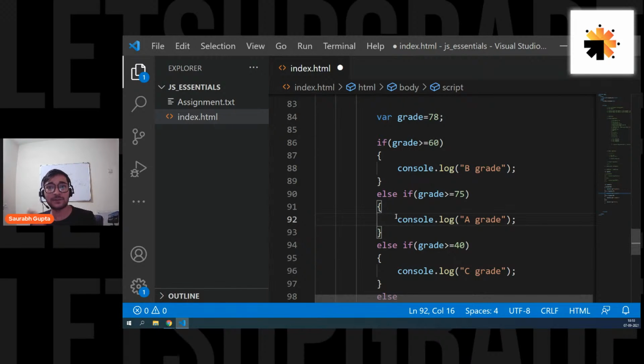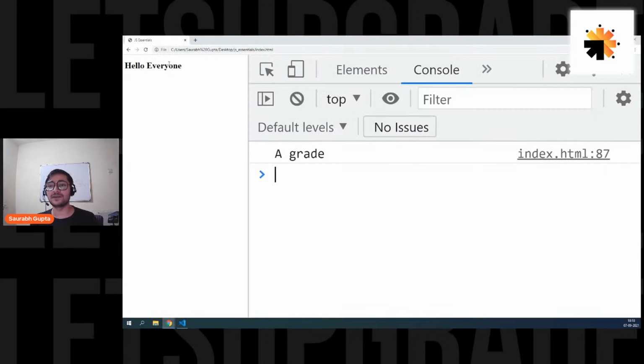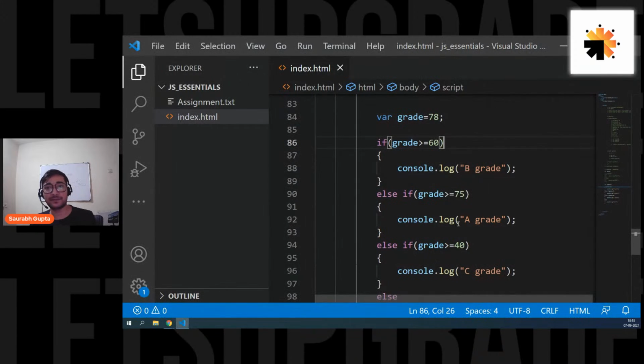Because of the execution order, it will print B grade. Let's check it out. Even if I have 78, I am simply going to get B grade. Is that clear, everyone? So this is the problem. If I move my conditions up and down, I have a problem. That means my conditions are not perfectly written.